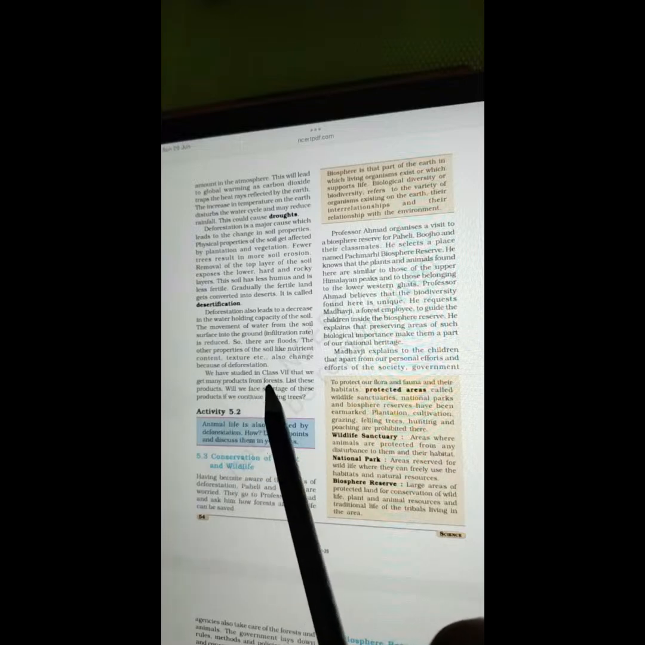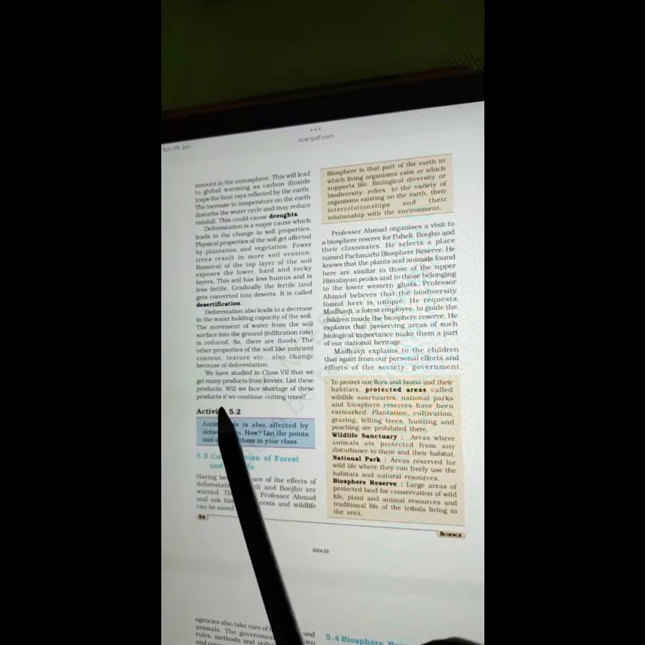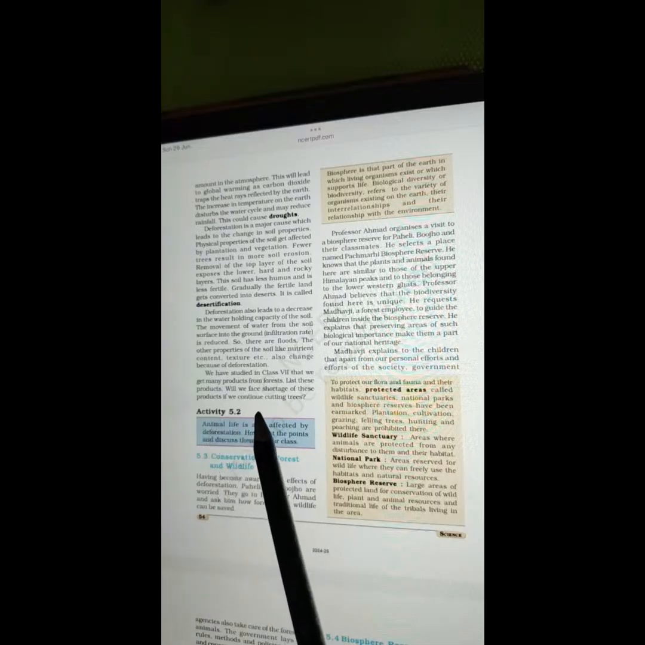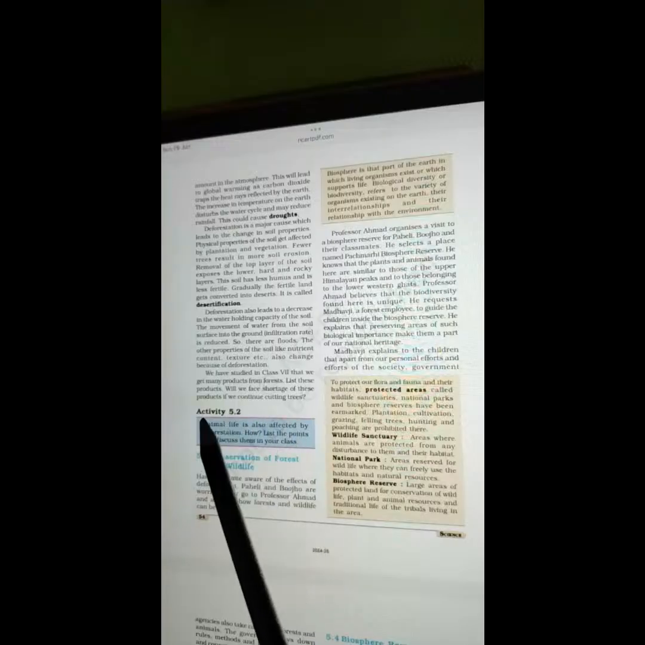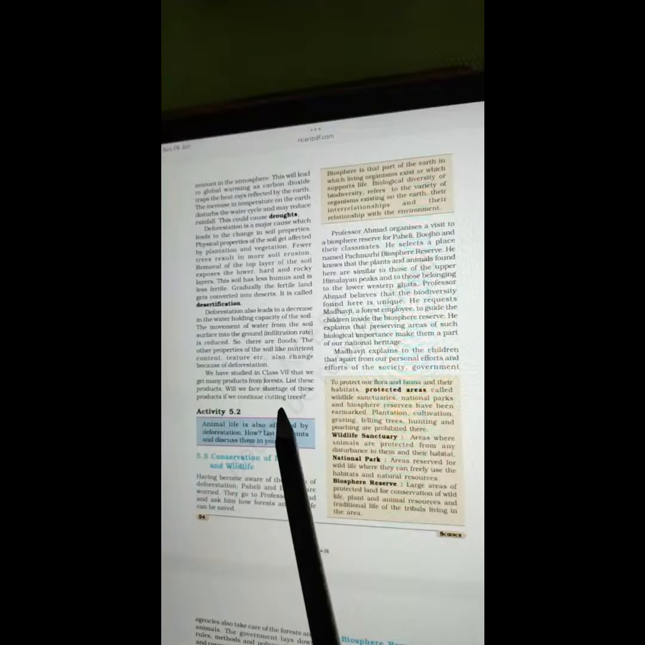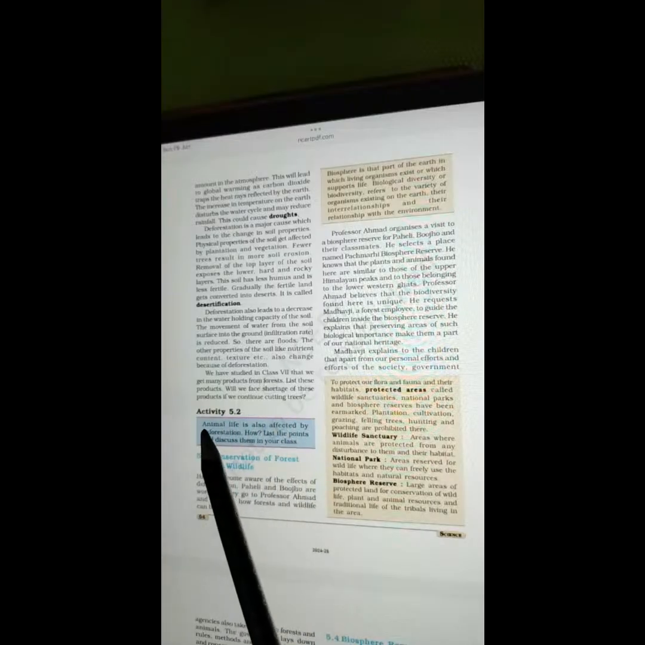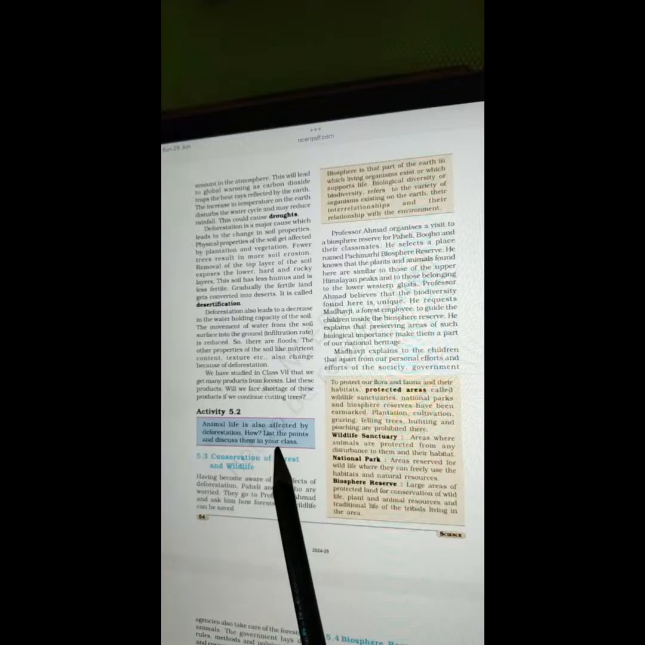We have studied in class 7 that we get many products from forests. List these products. Will we face shortage of these products if we continue cutting trees? Activity 5.2. Animal life is also affected by deforestation. How? List the points and discuss them in your class.